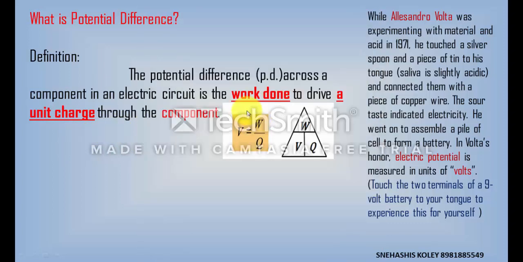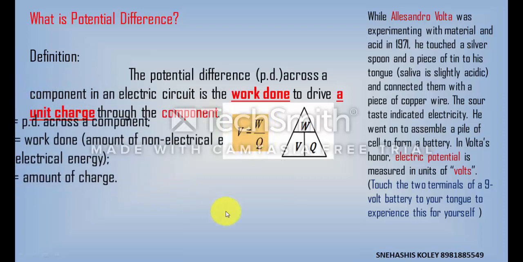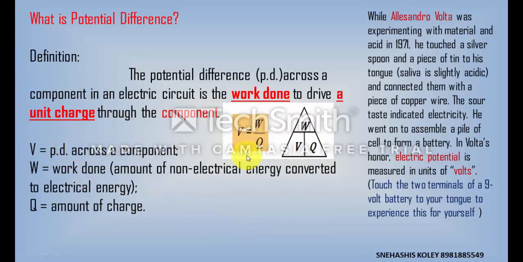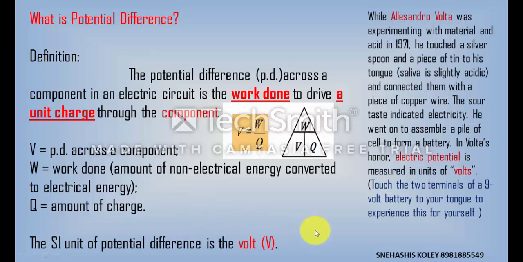So again, V is the work done to bring a unit positive charge. So V equals W by Q, where W is the work done, V is the potential difference and Q is the amount of charge. To honor Alexander Volta, the unit of electric potential is measured in volt. So the unit of EMF is also volt.